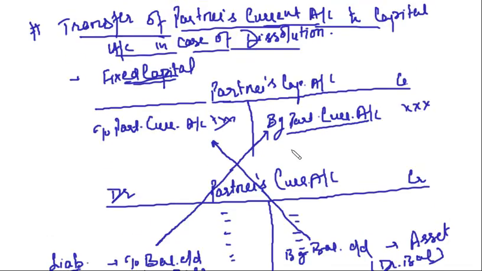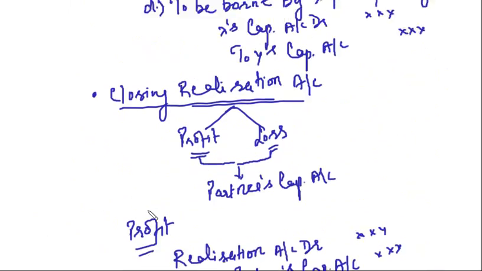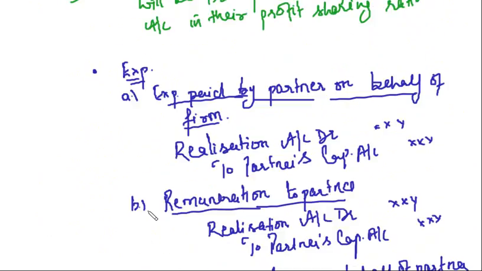I hope this much is clear, friends. This was one important point while we deal with partner's capital accounts. We have to transfer current accounts. If it is a debit balance, it will be showing on the asset side. It will be transferred to the debit side of partner's capital account. And if it is a credit balance, it will be shown on the liability side of the balance sheet, and this we will transfer to the credit side of capital accounts. Clear? So this is all what we are going to deal in partners capital accounts.